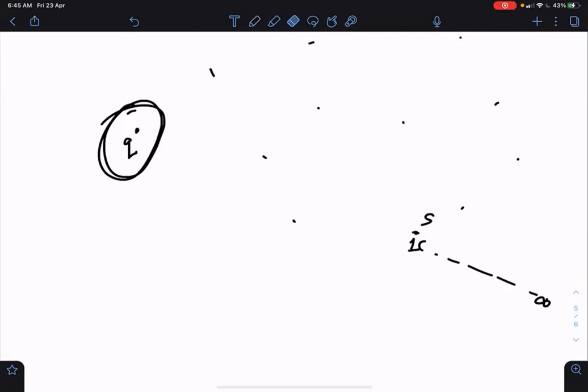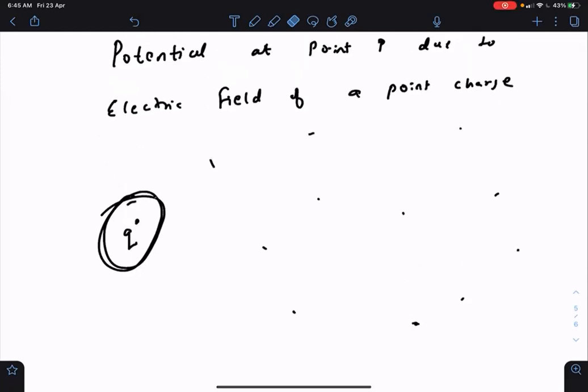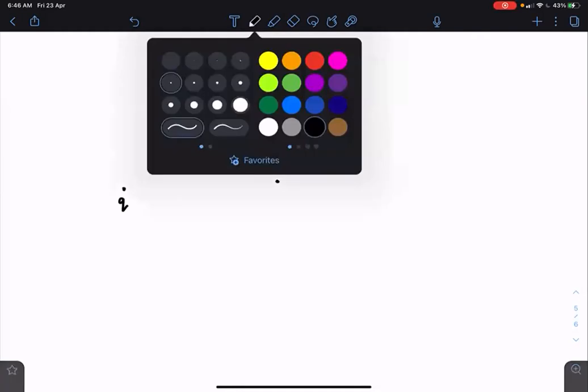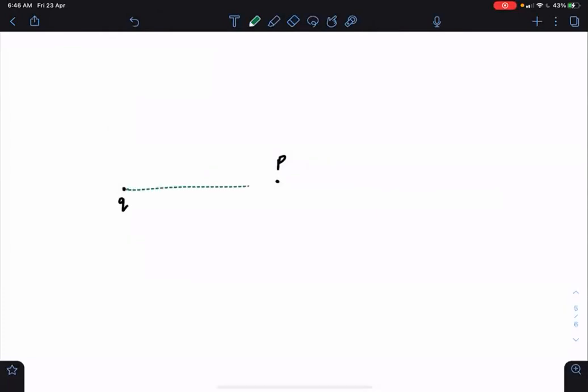Now let us see what is the mathematical value of potential at a point of the electric field of a point charge. Okay, we are going to derive it. So let's say we have a charge Q. We say that we want to calculate the potential at P. P is a point on the electric field of charge Q. And this point P is at the distance of R. So what is the potential at point P?